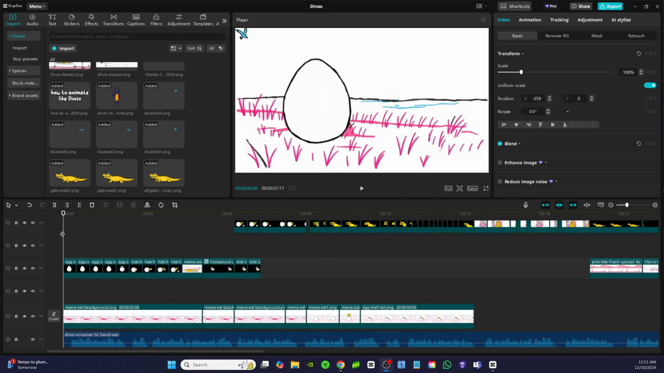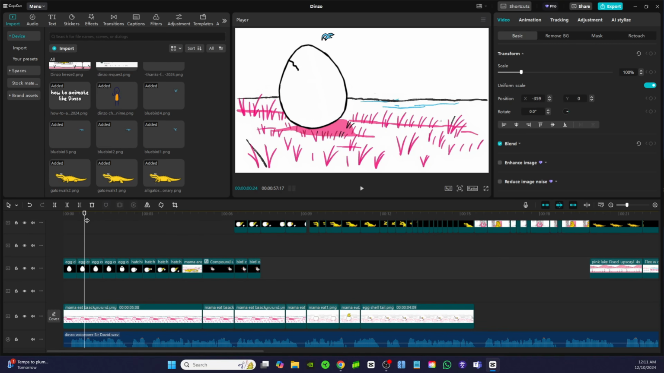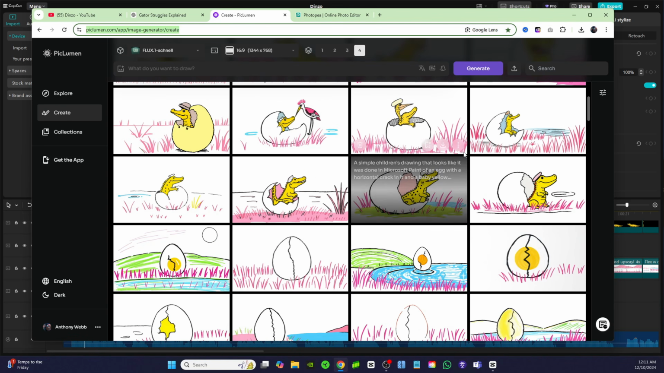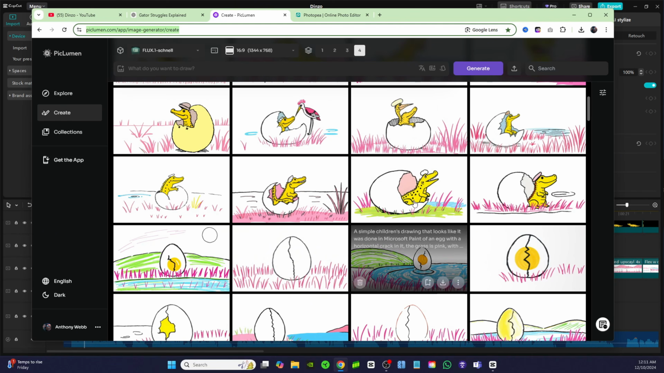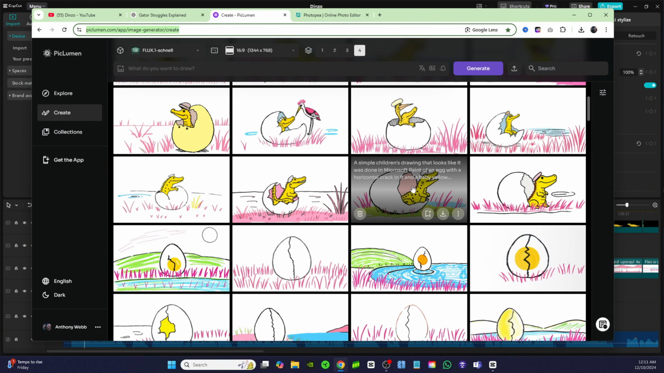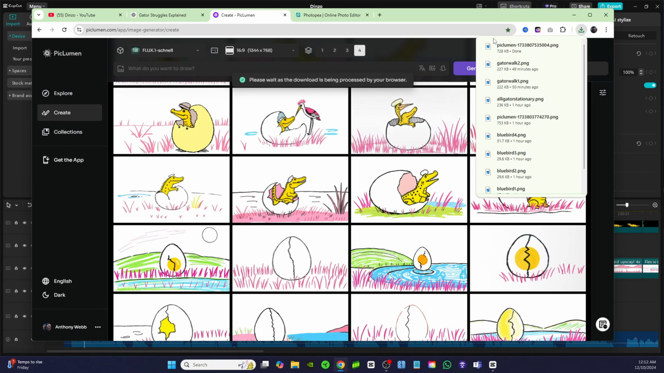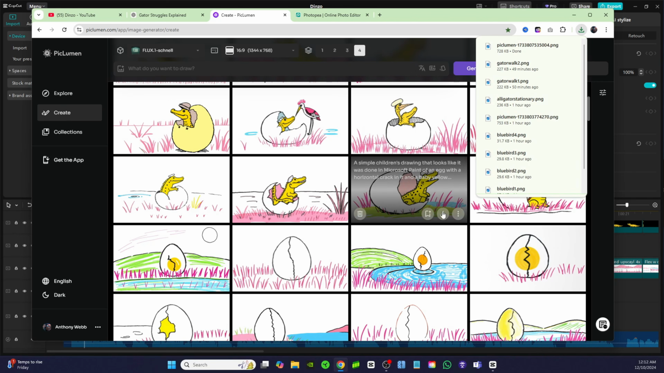I'm going to show you how I created this little egg scene, how the egg cracks open and then the baby gator pops out. So we're going to go back over here to Piclumen. So for this one, I actually combined this image right here. I used this egg, and then I used this little baby gator, and I cut the baby gator out. All right, so I'm going to go ahead and show you how I did that. So let's just download both of these images. Download this and download this baby gator one.